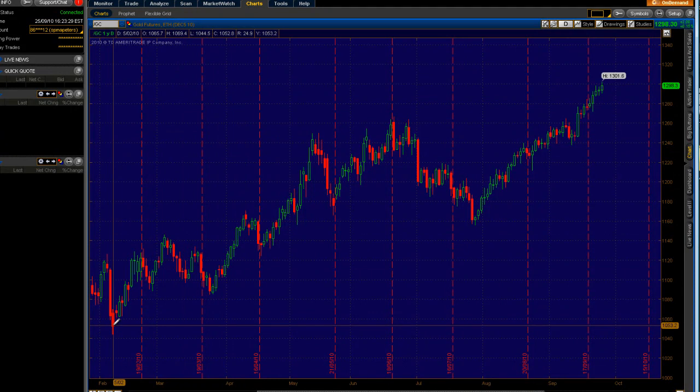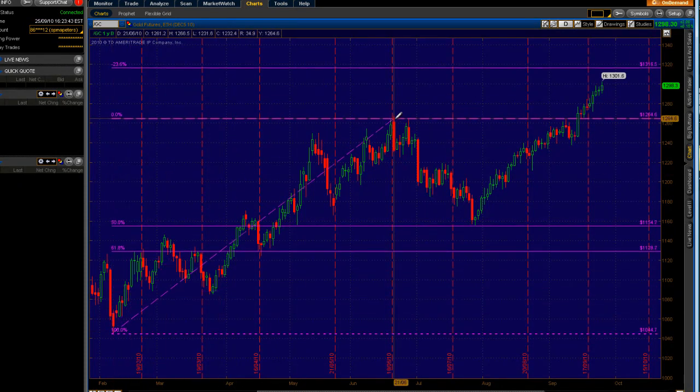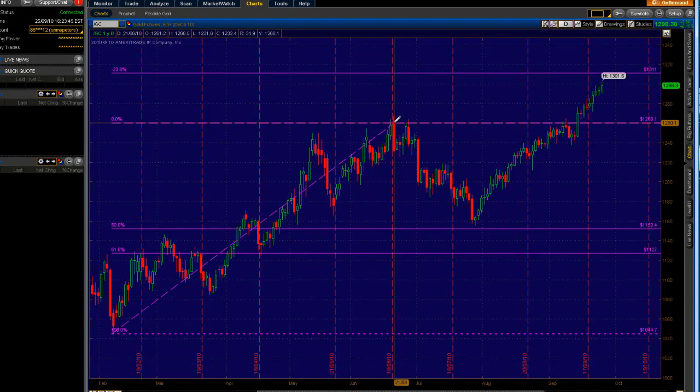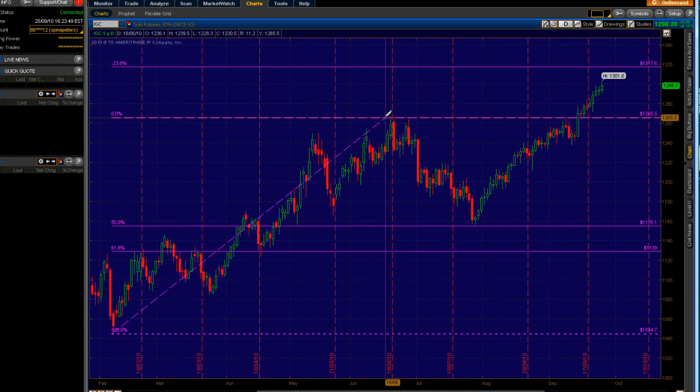which is 104.5. Get as close as we can to that. Move to the high, get as close as we can to 1266.5.